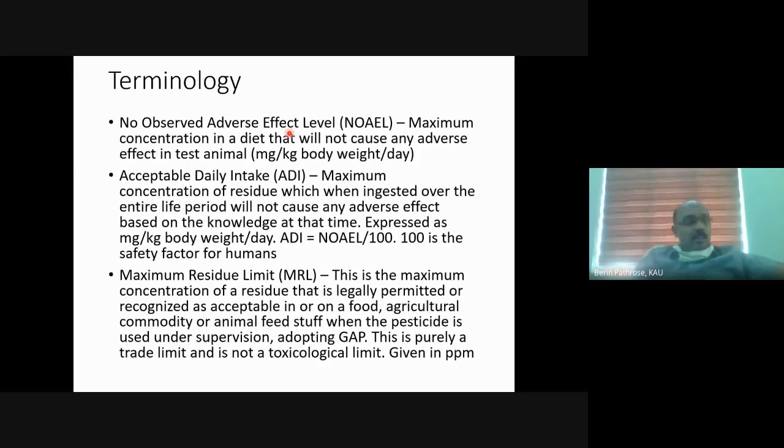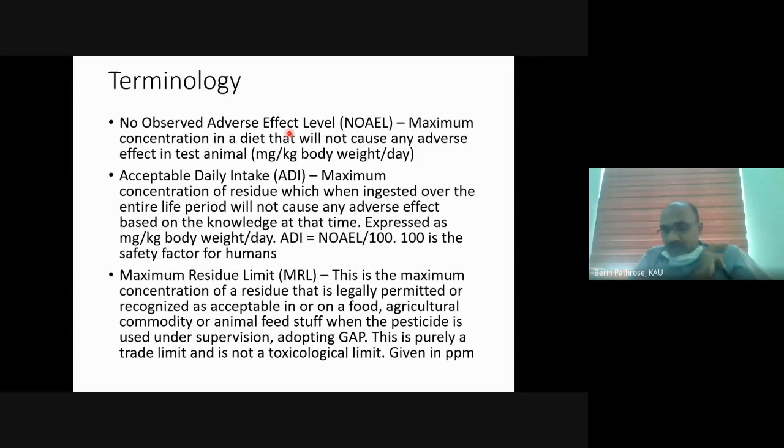What will be the value if we divide 10 by 100, quickly? 0.1. Yes. So we will take this 0.1 milligram per kg as the acceptable daily intake for human beings.